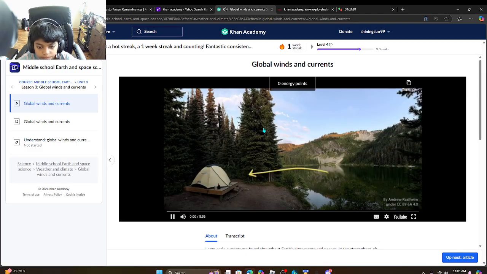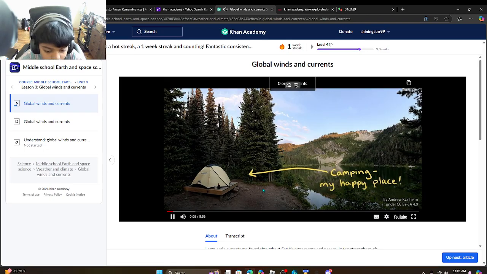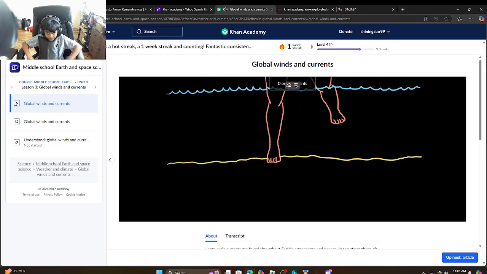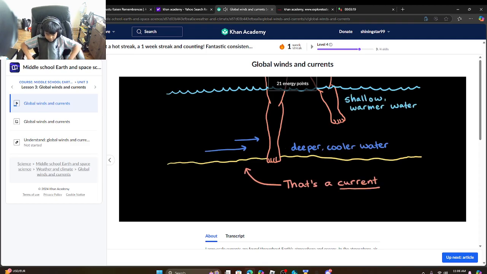Next one. One of my favorite things to do is go camping. For me, there's nothing better than getting outside, breathing in some fresh air, and taking a swim in my favorite river. Have you ever jumped into a river and felt that the deeper, cooler water closer to your feet was moving faster than the shallow, warmer water at your knees? That's a current, which is the word we use to describe how water, or even air, flows within a larger body of water, or air. But what causes a current?